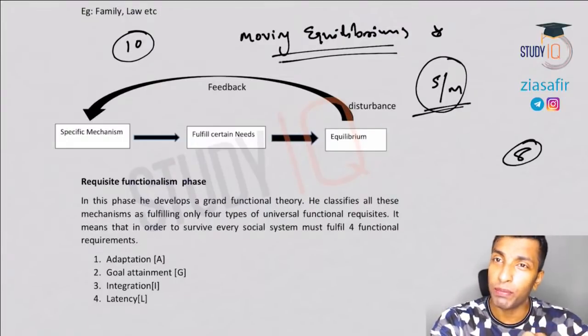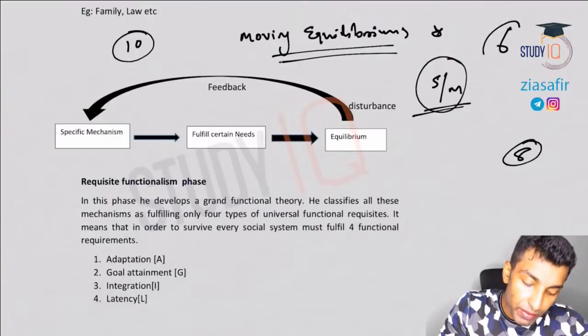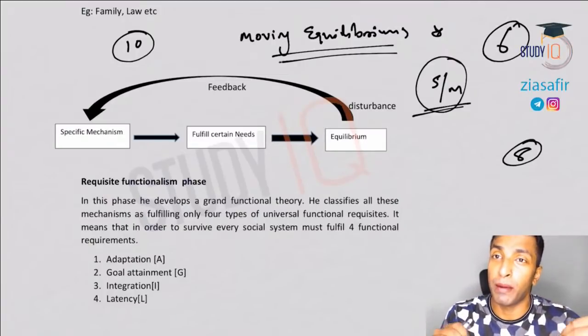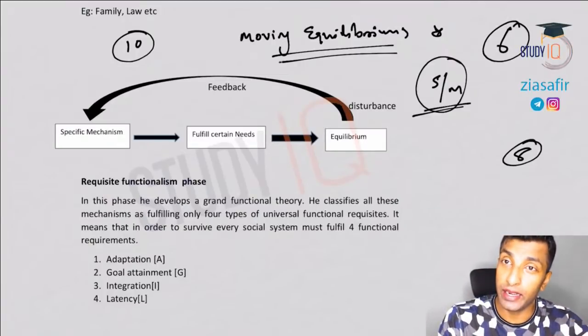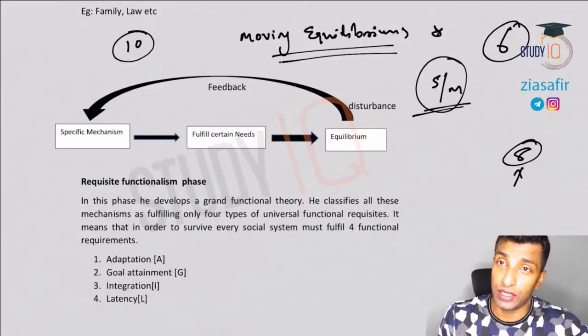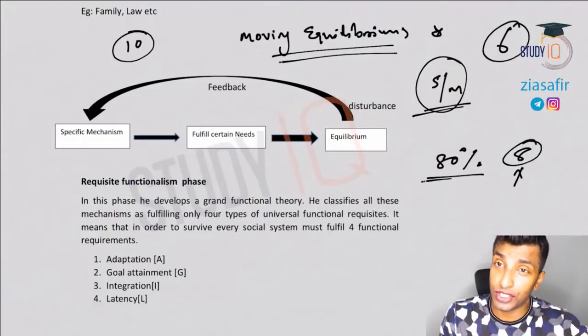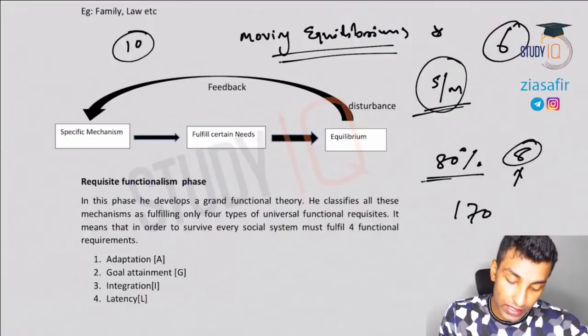Moving equilibrium is something which is known to all the aspirants, but everybody will write in such a way that they can score only 4 to 6. The smart people will write in a way that you will get up to 8 marks, and that means 80%. 80% is considered very important, and you have to score 80% if you're targeting around 170 plus.